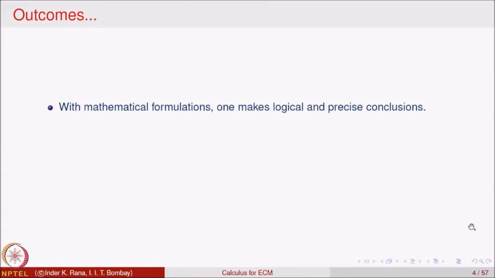With mathematical formulations, once the problem is stated and the conditions are specified, very logical conclusions and very precise deductions can be made. So, if some conditions are satisfied, if that is the problem, then these will be the conclusions. That is how mathematics works.